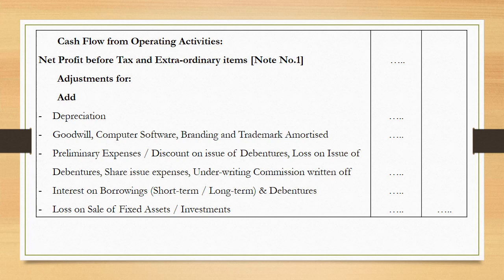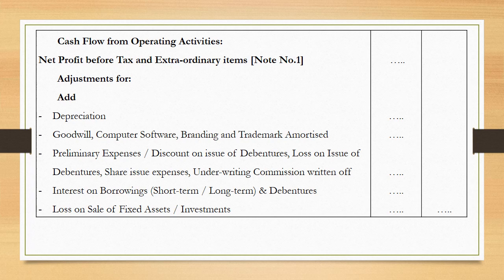Depreciation on tangible fixed assets. Then you can see there the amortization of intangible assets like goodwill, computer software, branding, trademark. These amounts are added back. Also, if some preliminary expenses or discount on issue of debentures, loss on issue of debentures, share issue expenses, underwriting commission, these all amounts were written off earlier. So these are to be added back because they reduced the profit earlier. So we are just adding it back to know the actual flow of cash.